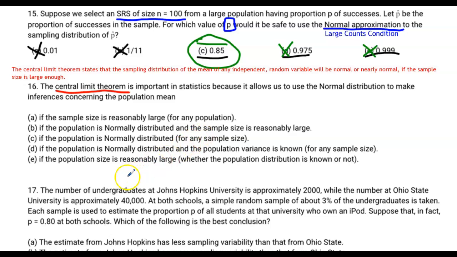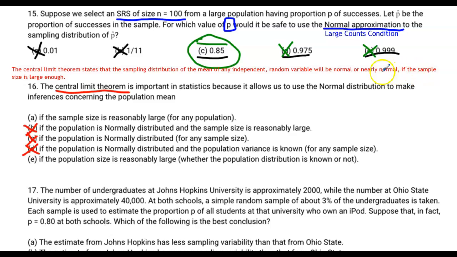Let's find the ones that don't work. If the population is normally distributed, we don't care about the population being normally distributed, right? Central limit theorem says population can be whatever it wants to be. So population normally distributed, we can basically cut those off right away. We care not if the population is normally distributed because the central limit theorem says it's not necessary.